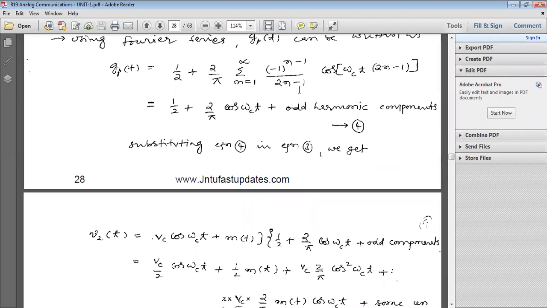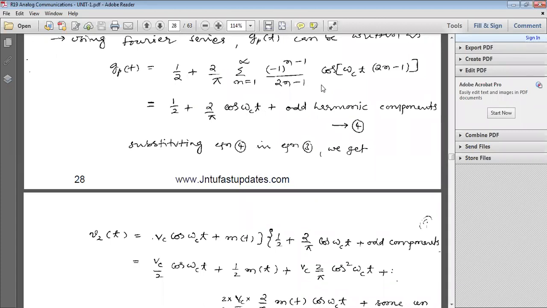Now if we substitute n equal to 1, this term becomes 2 by pi into cos omega ct. For n equal to 2, this term becomes 0.